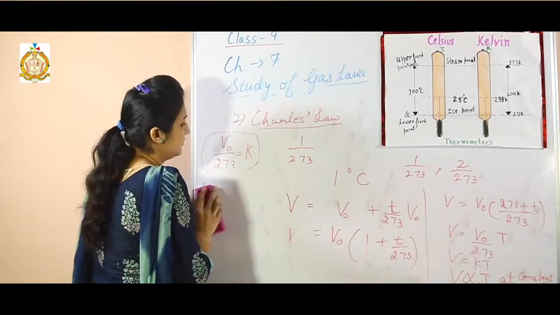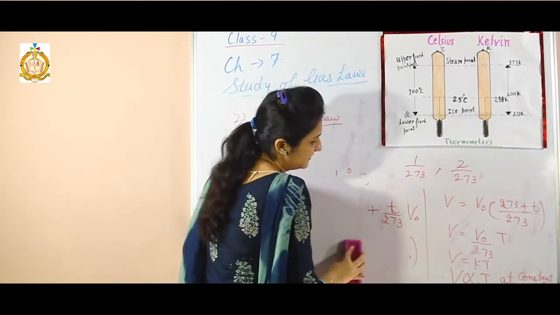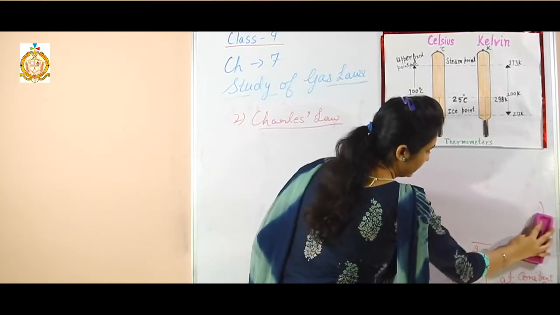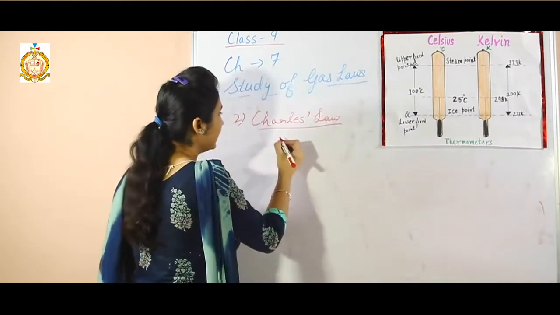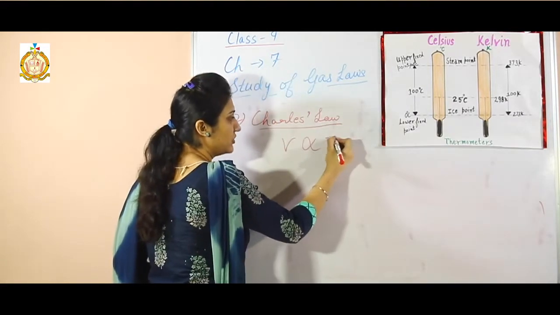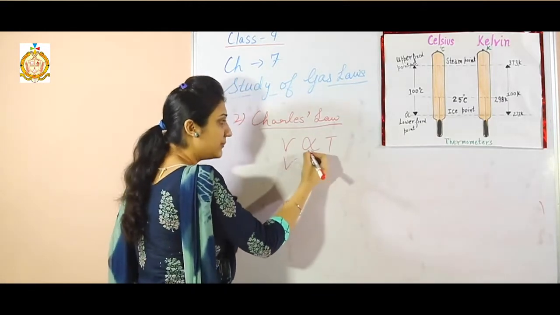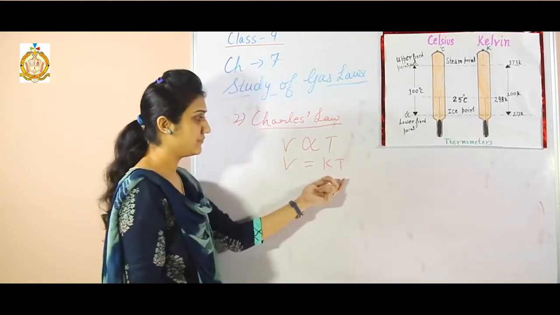So Charles' law is the T-V relationship at constant P. That is V is directly proportional to T. And if I drop the proportionality symbol, here shall be a constant and T.